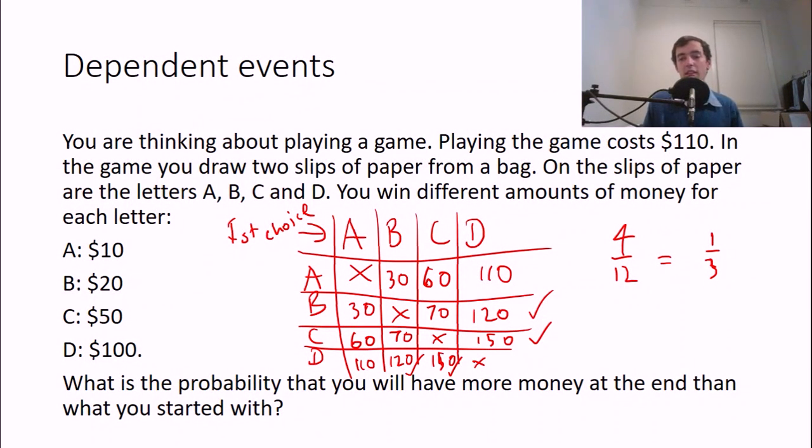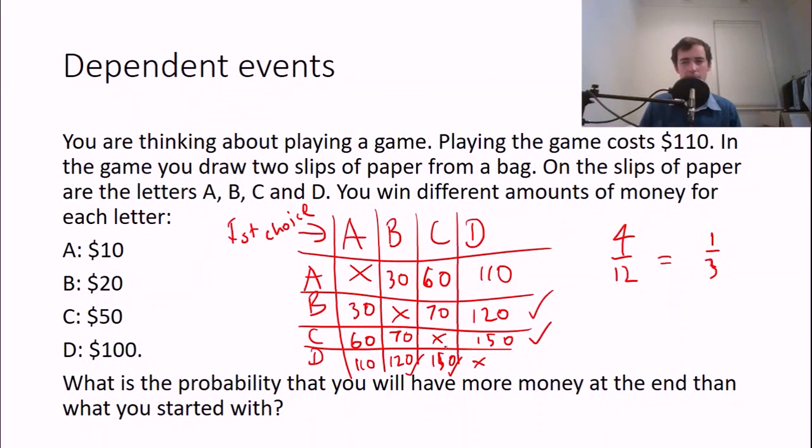But there's always sneaky ways in which, over the long run, if you go to a casino, they will win more money than you. So let's think about this one. The reason that they will always win more money than you is not only that there's more outcomes that are not successful, and by successful, this time I'm not just using probability language, I'm saying there's a lot of outcomes where you lose money, but also you lose a lot more money in these outcomes than you win if you're successful.